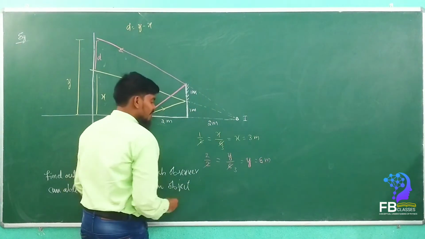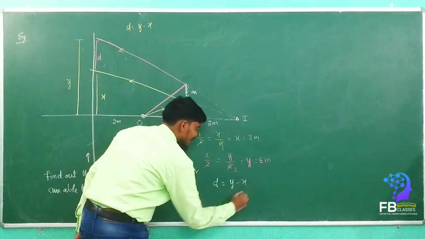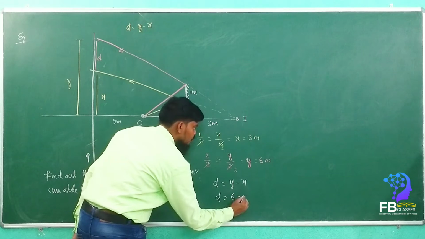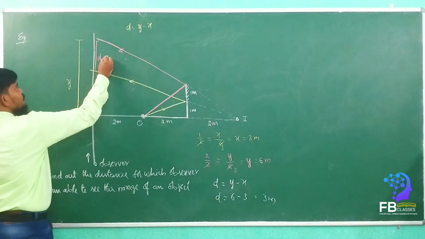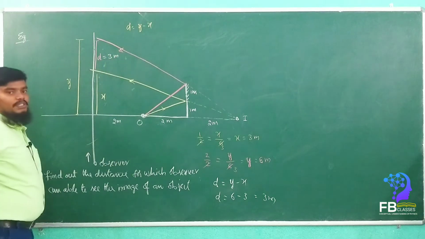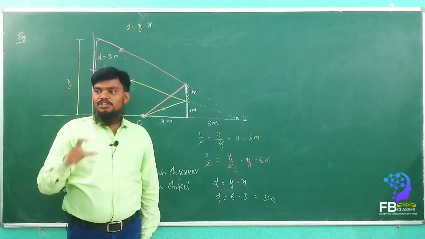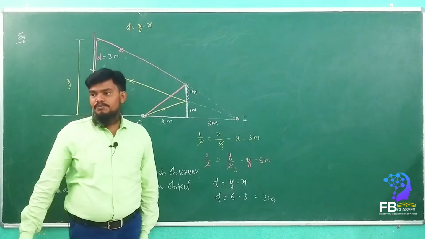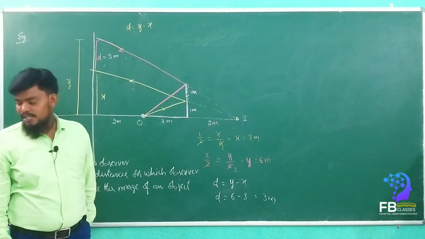So now what is the value of d? D is equal to y minus x. So d is equal to 6 minus 3, that is equal to 3 meters. So this is done. D is equal to 3 meters. He can see the image within a distance of 3 meters. Are you getting my point? Can you please make a note of it? Then we can continue the class.